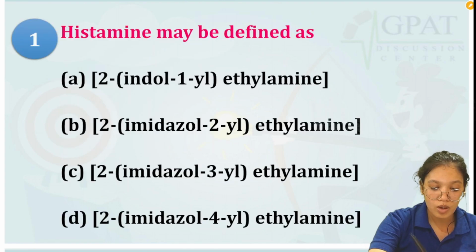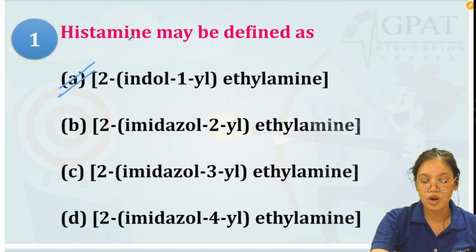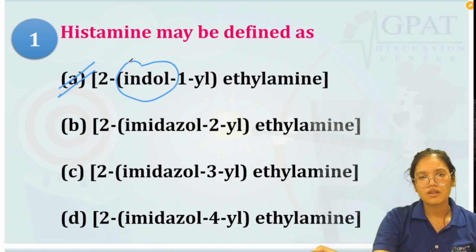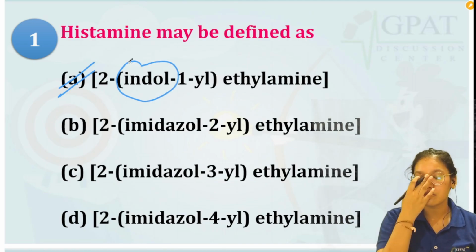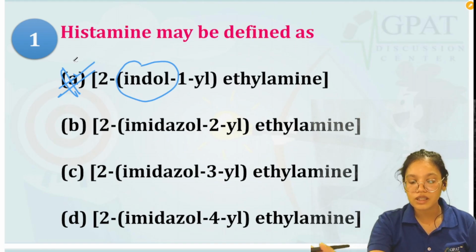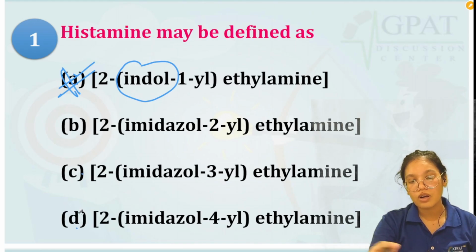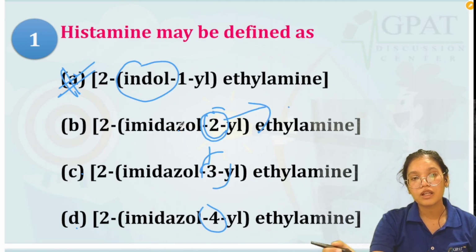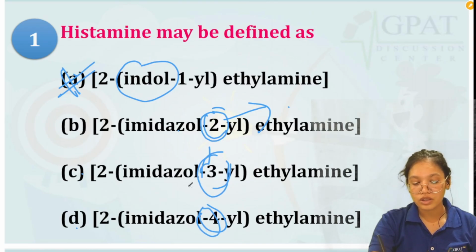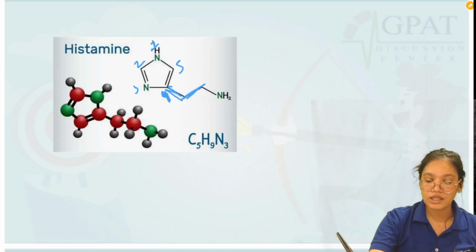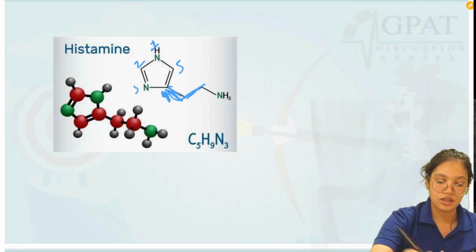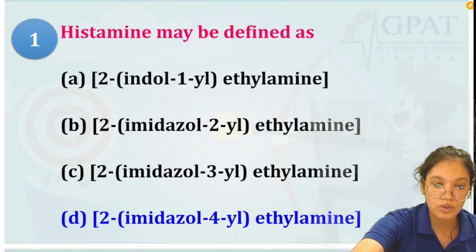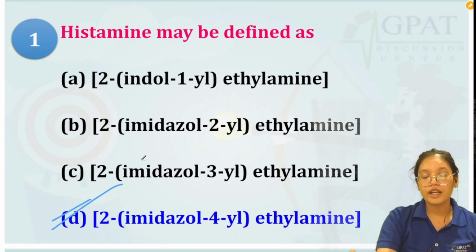Now if we look at the options again, the first option says indole ring. We don't have an indole ring in histamine, so we can remove the first option from the list. Now the second, third and fourth are all the same, just the position is different. They are saying the substitution is attached to the imidazole ring at the second position, third, or fourth. We just saw that the substitution is at the fourth position, so the answer will be the fourth one. D option will be the correct option.